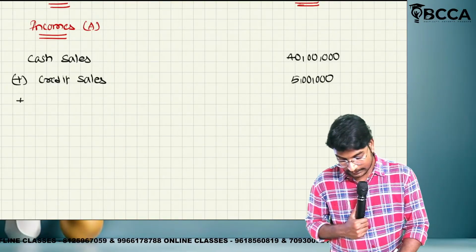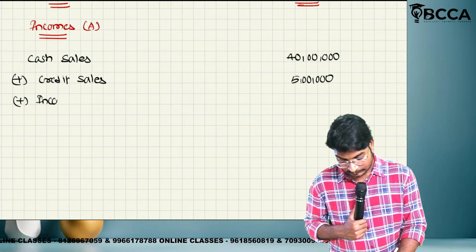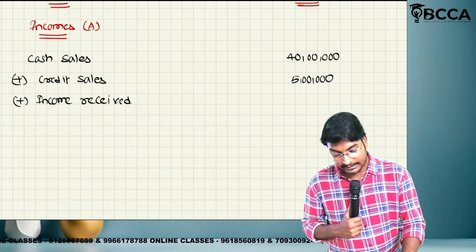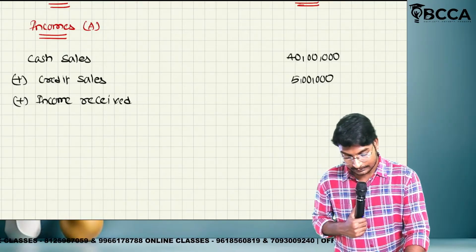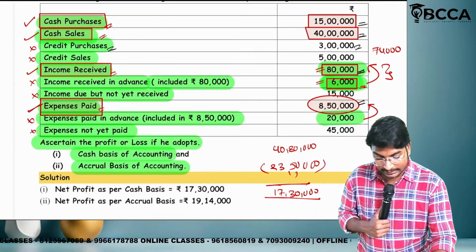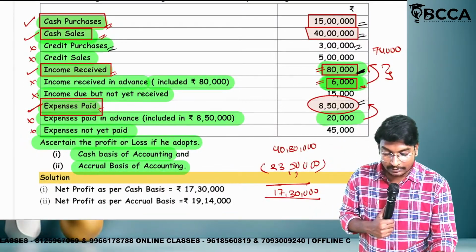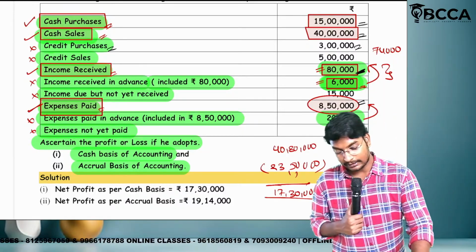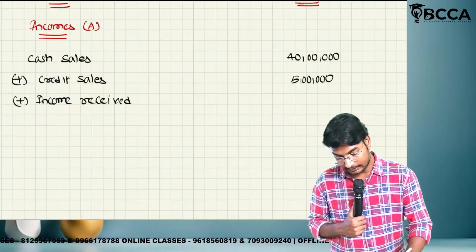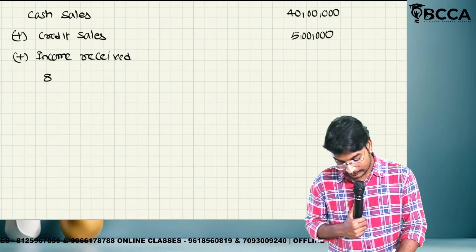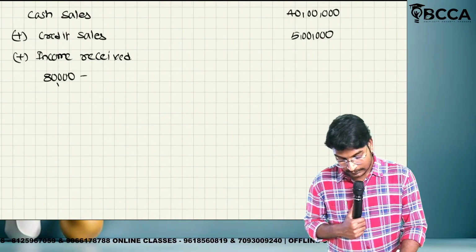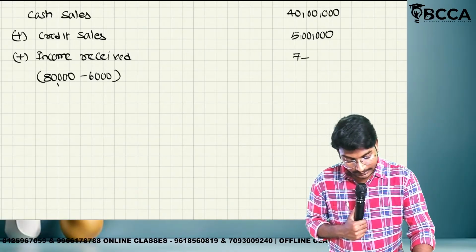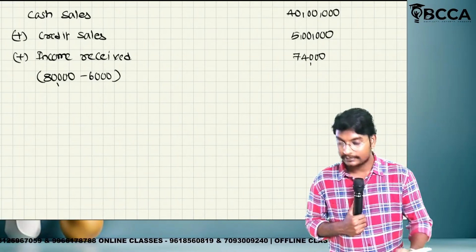Next one, income received. Totally we received the income of rupees how much, ma? We received the income of rupees 80,000, but in this 80,000, 6,000 is called as what, ma? Income received in advance, so that we are reducing it. Okay, na? 80,000 minus 6,000. How much, ma? 74,000. Okay, na, guys? Next.